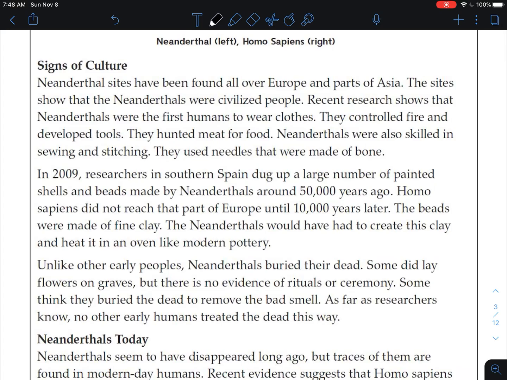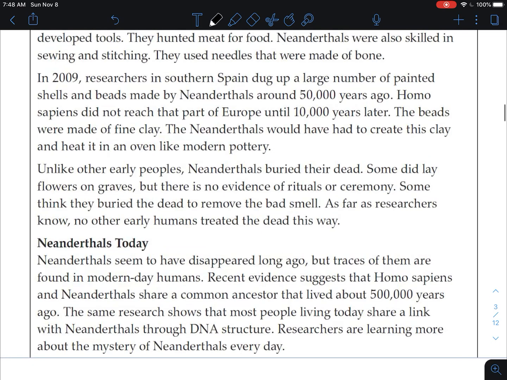Last paragraph for this section. Unlike other early peoples, Neanderthals buried their dead. Some did lay flowers on graves, but there's no evidence of rituals or ceremony. Some think they buried the dead to remove the bad smell. That's probably a good idea. As far as researchers know, no other early humans treated the dead this way. So again, what's another sign that Neanderthals were cultured and not just dumb, unthinking people? That's right. They buried their dead.